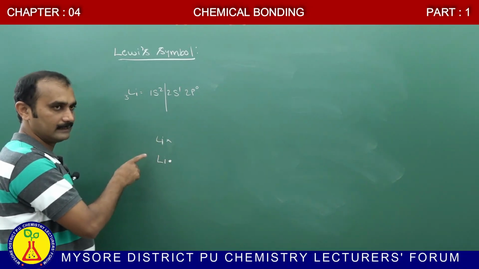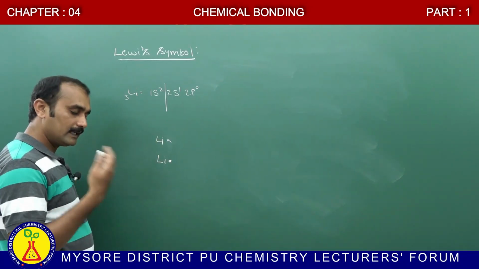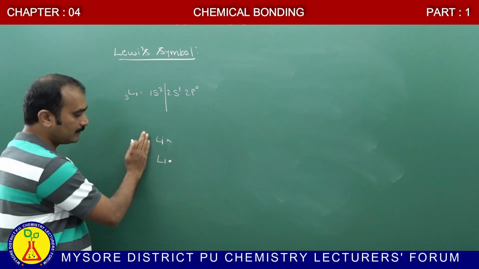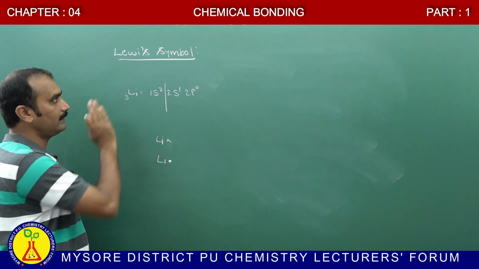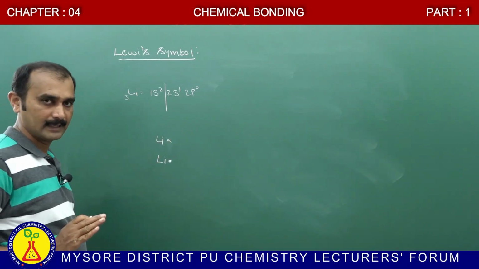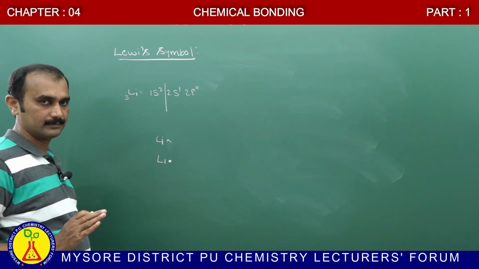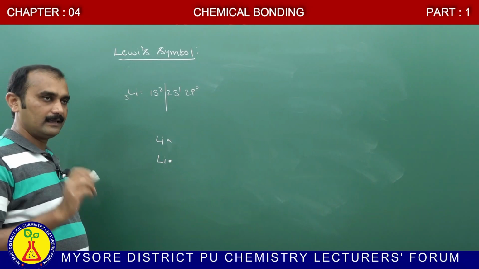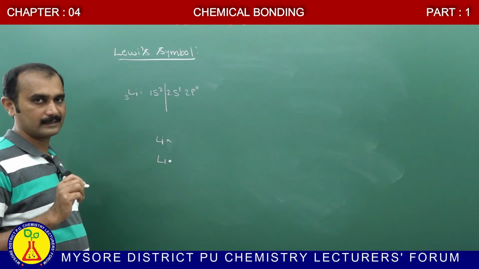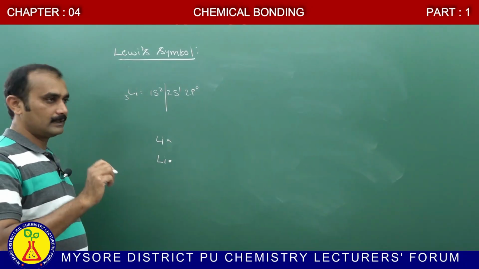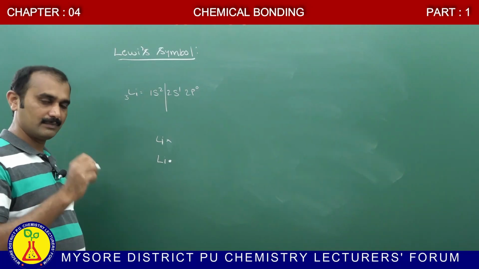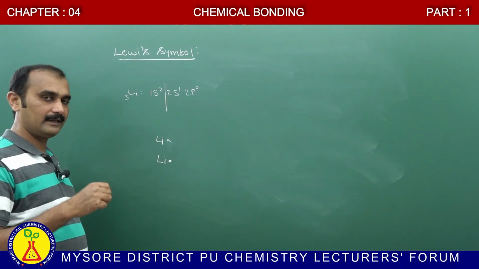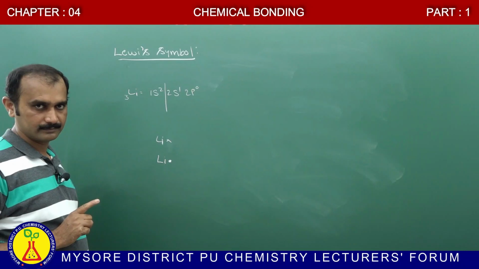Both structures indicate the valence electron. This symbol is regarded as a Lewis symbol or Lewis representation. This Lewis representation is either a dot or cross structure. The number of dots around the symbol of an element represents the outermost electrons.